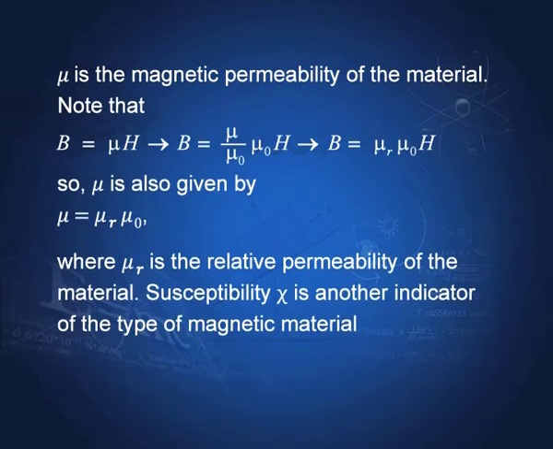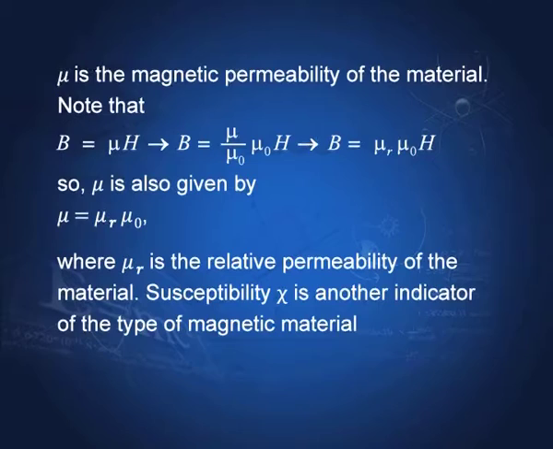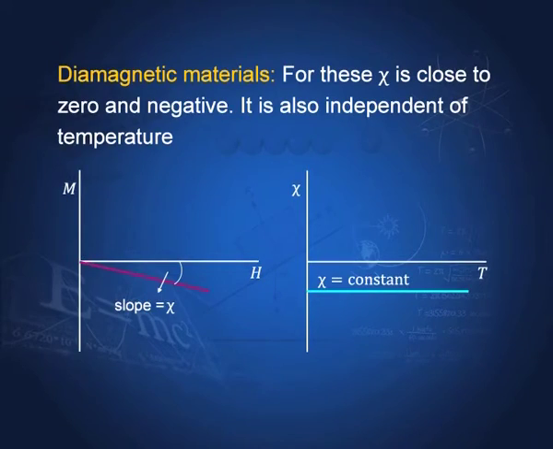Note that B equal to mu H, which we can write as B equal to mu by mu 0 times mu 0 H. Therefore, mu by mu 0 we designate by mu r, the relative permeability of the material. So, it is mu r into mu 0 into H. So, the permeability of the material is given by mu equal to mu r into mu 0, where mu r is the relative permeability. For diamagnetic materials, this chi, the susceptibility, is constant.